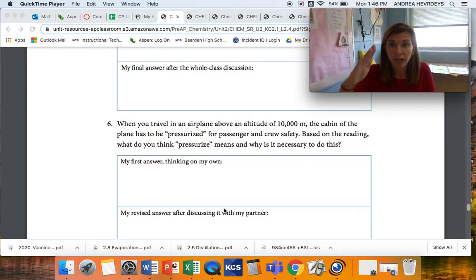So remember, as we fly higher in the atmosphere, our pressure decreases. That includes the partial pressure of oxygen that we need to breathe. Think about hikers that are climbing Mount Everest and how they need to bring oxygen tanks, or they have to do it in a way that is safe for them because the oxygen level is so low. The same thing is true in the airplane, except they need to increase the partial pressure of that oxygen gas so that people can breathe on the airplane. That's what they mean by passenger and crew safety. The ability to breathe is more safe.